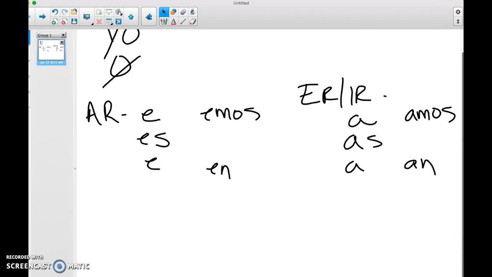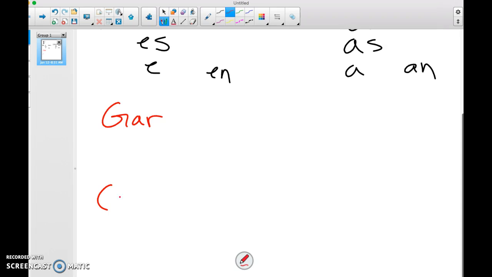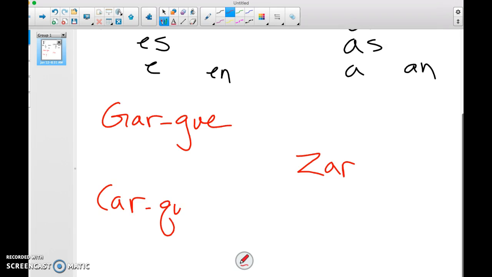thing we need to discuss is when we have irregular situations. And that's when a verb ends in gar, car, or zar. But I want to make sure that you are absolutely clear that when this happens, you take that changed ending all the way through. It's not just for the yo form like we've seen in the past. So gar becomes ge, car becomes ke, and zar becomes se.